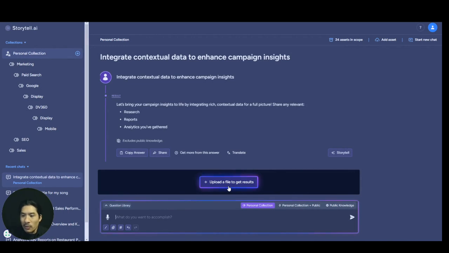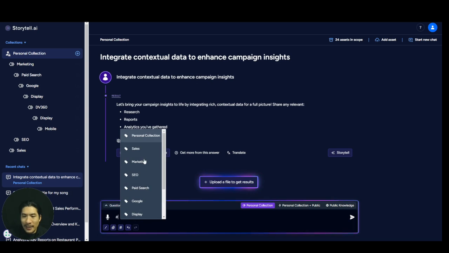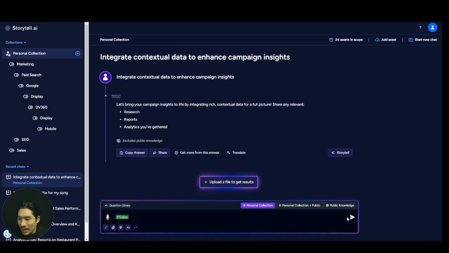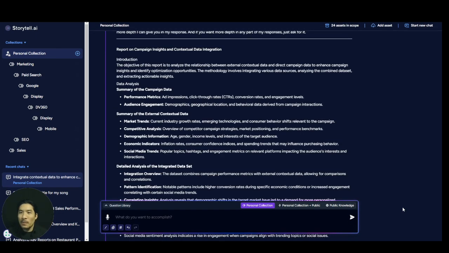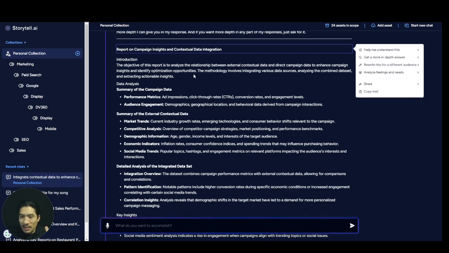So I can upload a new file in here if I want to, or I could do a little trick here. Instead of uploading a brand new file, especially if I have a file already in here, I could hit this little hash, this tag. And here I can pick a collection of data that I might have already had, like a folder. So I'm going to pick sales because I happen to have stuff in sales already. And then I can say, go for it. Boom. And there we're done. Look what it did. Storytell was able to take that information that I already have saved in a collection and report on campaign insights for contextual data integration.